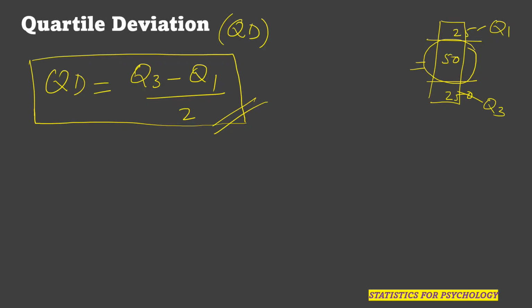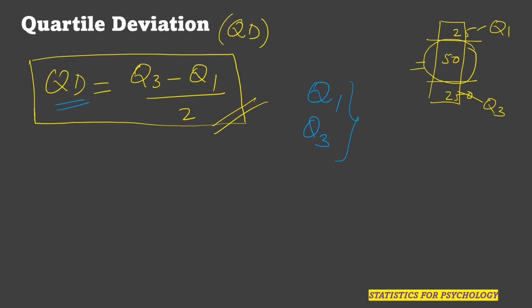But before calculating QD, we have to calculate what is Q3 and what is Q1. So calculating Q1 and Q3 is the first step. After that only we can put these values in the given formula and we can calculate QD.